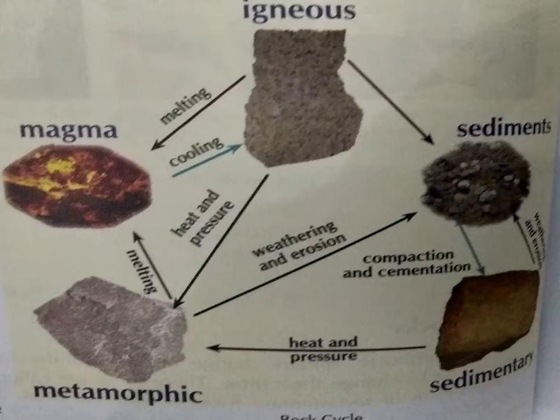If we break that, it comes as sediments through weathering and erosion. See in this picture also. The igneous rocks, weathered, change into pebbles and stones. We can see it in the river or other agents of weathering.